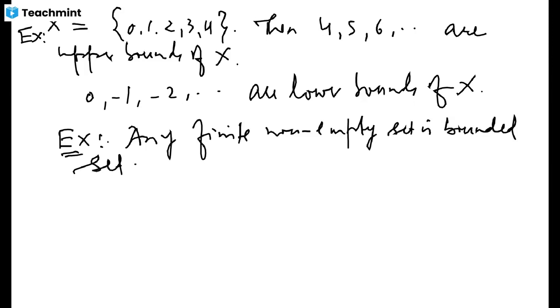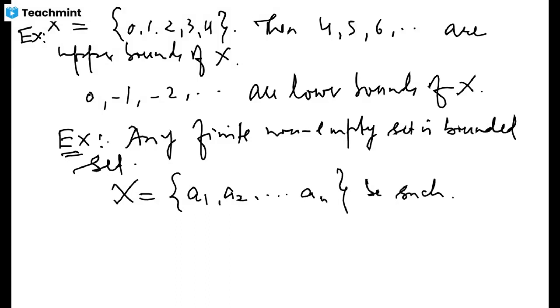And in the same way, it can be proved for a non-empty finite set. Let X be a non-empty finite set. If it is a finite set, you very well know that the elements of a finite set can be kept in the form of a sequence, and also we can order them in increasing order. Let X equal {a1, ..., an} be such that its elements are in increasing order, a1 < a2 < ... < an.